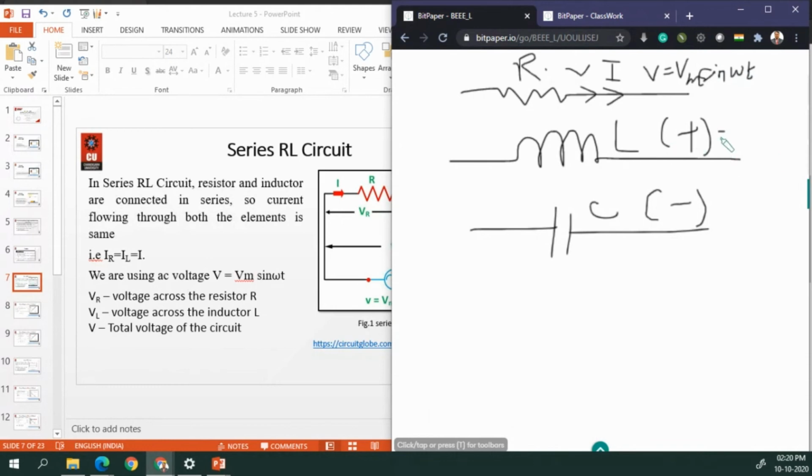Tell me, write in the chat box. We can represent the signal as Vm sine of omega t plus phi. In the case of a capacitor, how can you represent the angle? V is equal to Vm sine of omega t minus phi. So this one lags, this one leads.